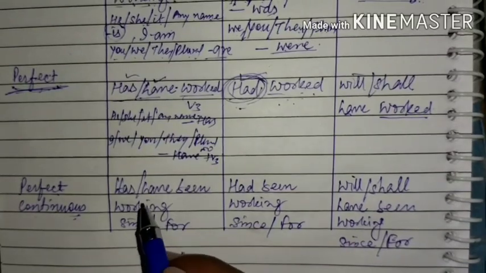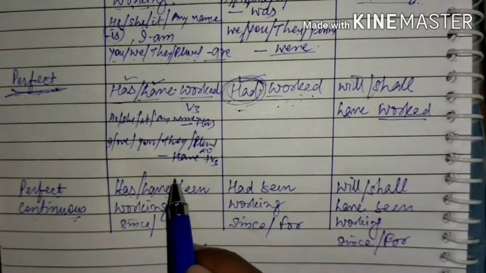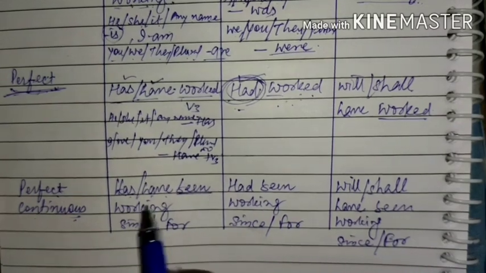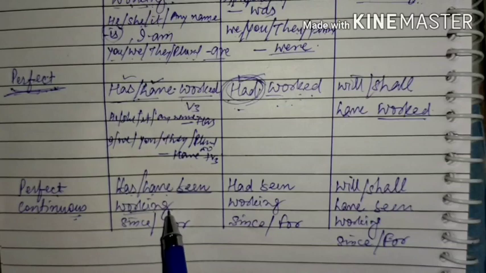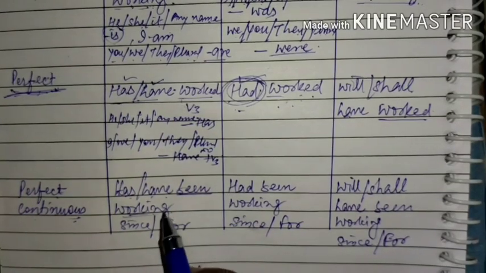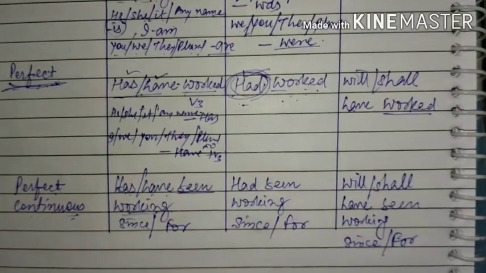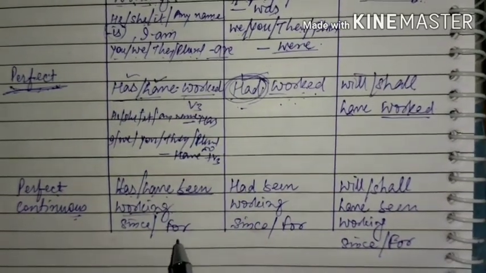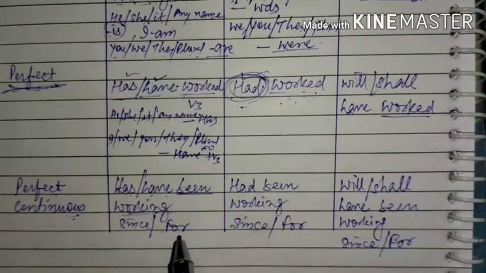So in this tense, helping verbs used are has, have, followed by been plus verb base form, that is verb first form with ing, and the time adverbs since and for are used. These are known as time adverbs, since and for.